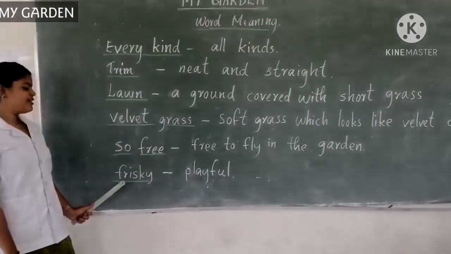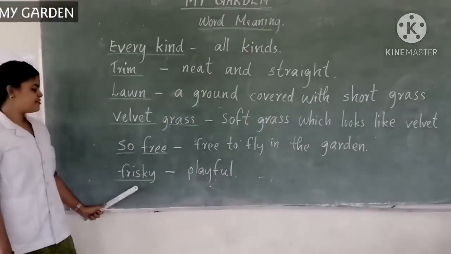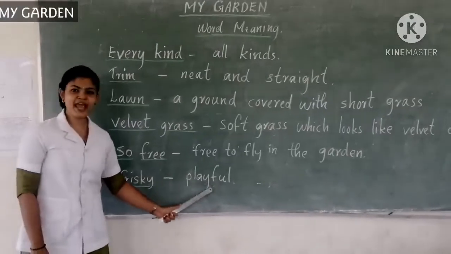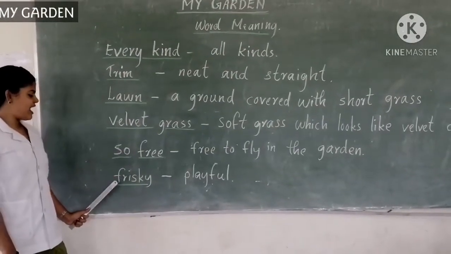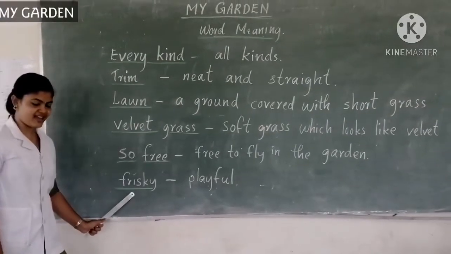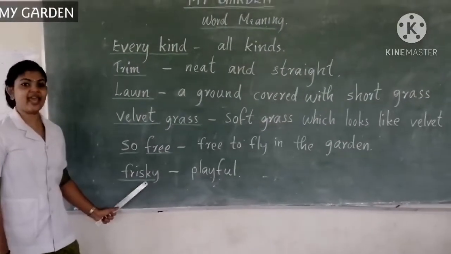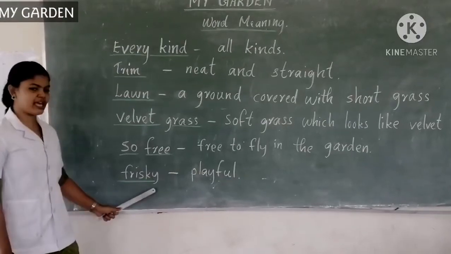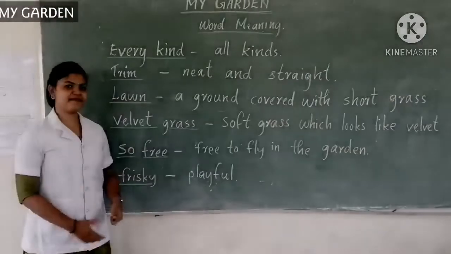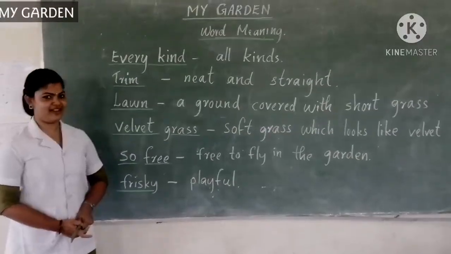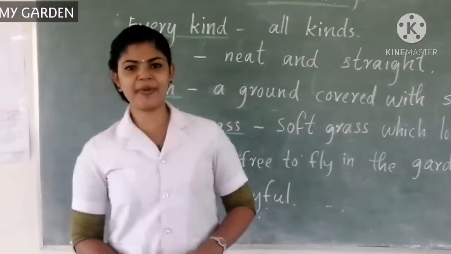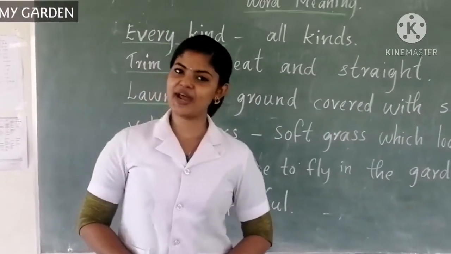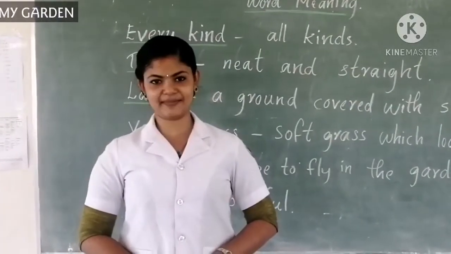Next one, frisky. Frisky means playful. What is the spelling of frisky? F-R-I-S-K-Y. Frisky means playful. The frisky squirrel is sitting on the tree. Children, I hope you understood the word meaning. Write in your notebook, then study.